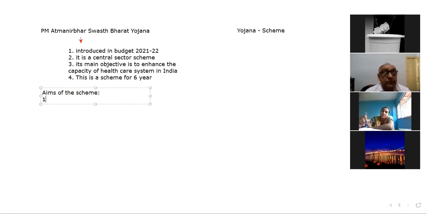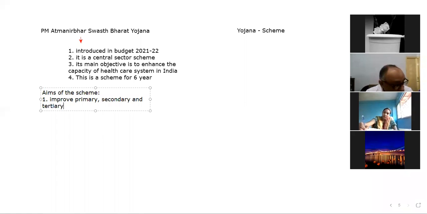One aim is to improve primary, secondary, and tertiary healthcare systems in the country.